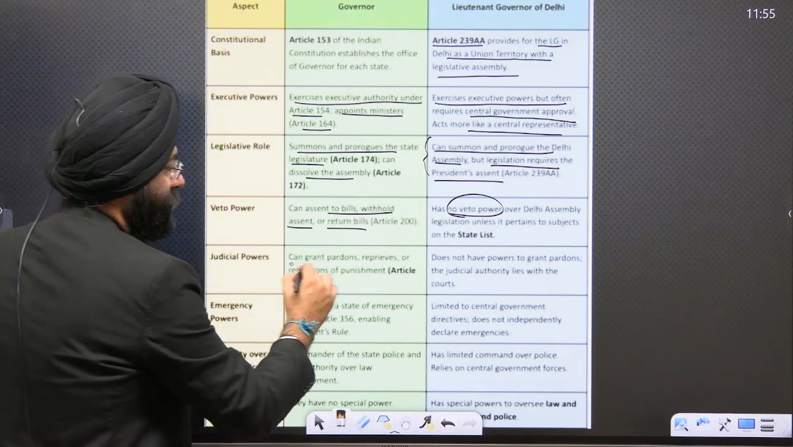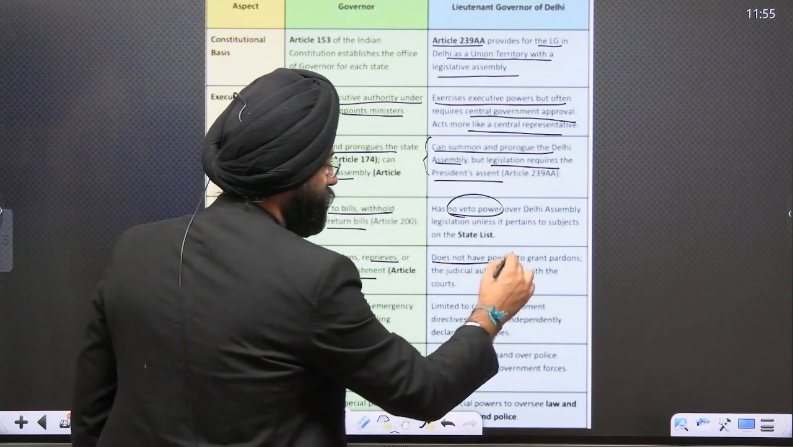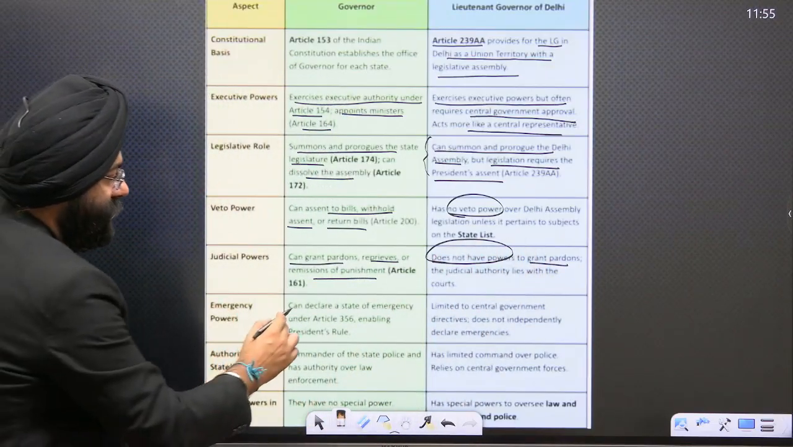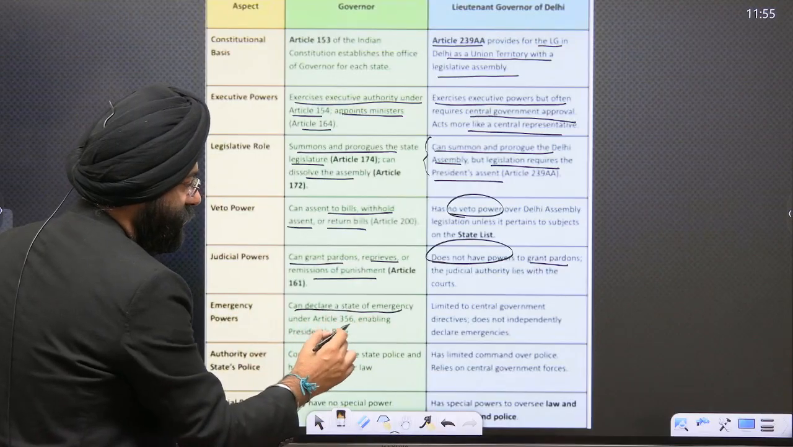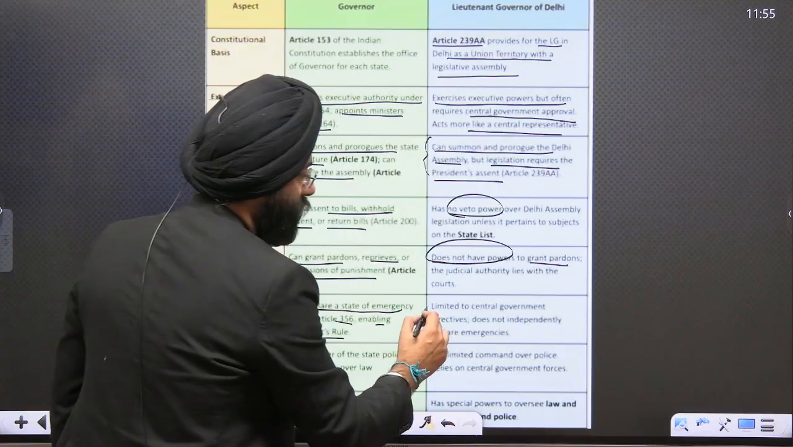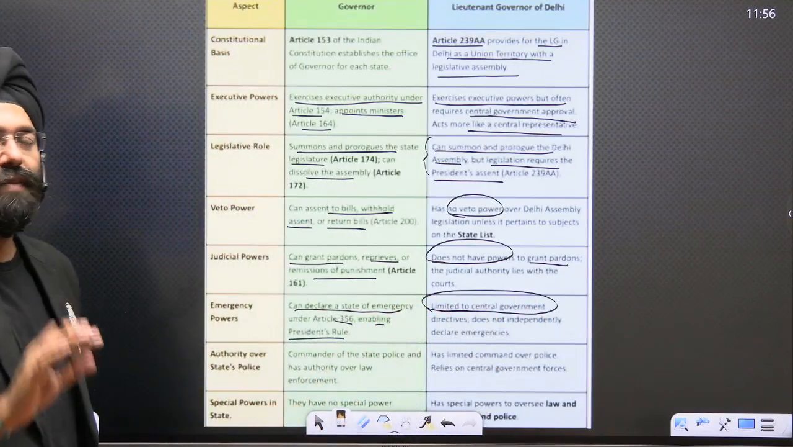Judicial power: the governor can grant pardons, reprieves or remission of punishment. The Lieutenant Governor does not have such power at all. When we talk about emergency power, the governor can report a state emergency under Article 356, enabling president's rule. Obviously, the approvals are required. Over here, it is limited to the central government. He cannot independently do that.